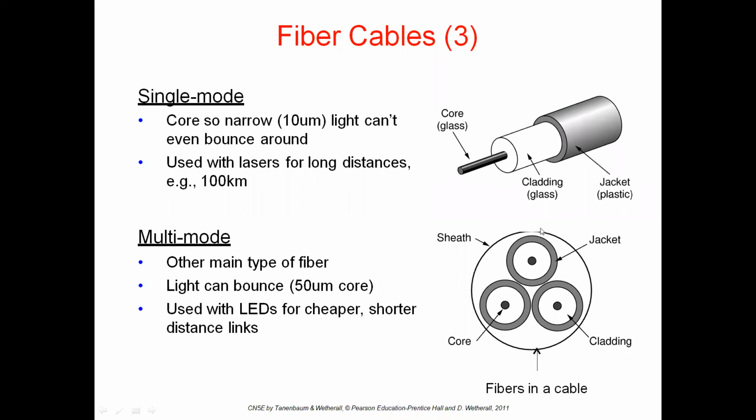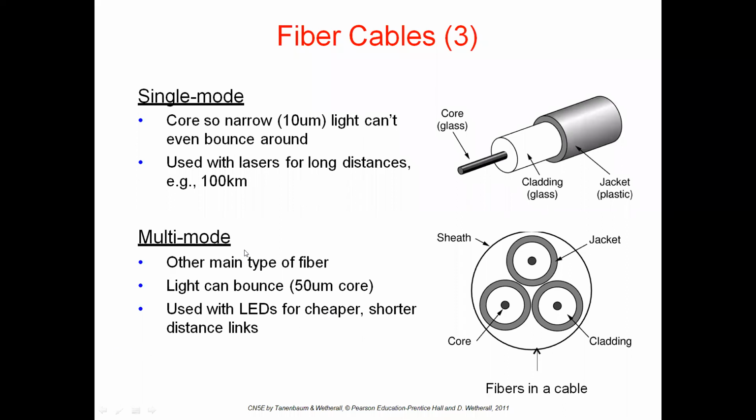See, same diagram, but here we are seeing the fibers in a cable. These are the fibers in a cable. This can be used with LEDs. The one above, single mode, uses lasers. This is used with LEDs for cheaper, shorter distance links.